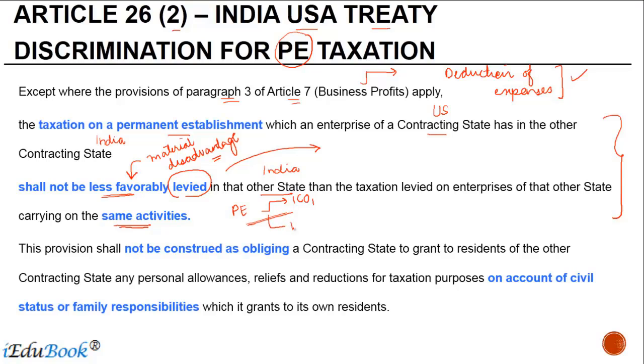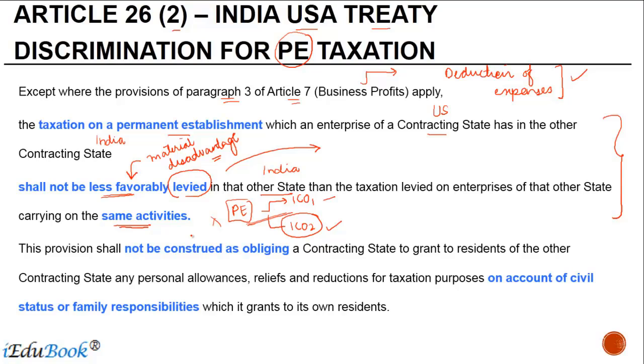But if we compare it with ICO 2, which was into manufacturing, that is not a same activity, and therefore, if there are benefits which are given to manufacturing companies, the PE may not claim it. But if there are benefits which are given to the IT companies, the PE can claim it. Now, there is no mention here that the rules cannot be different. As long as the rules which apply to a PE result in taxation which is not less favorable than what is given to an Indian company under same circumstances, that is okay, right?